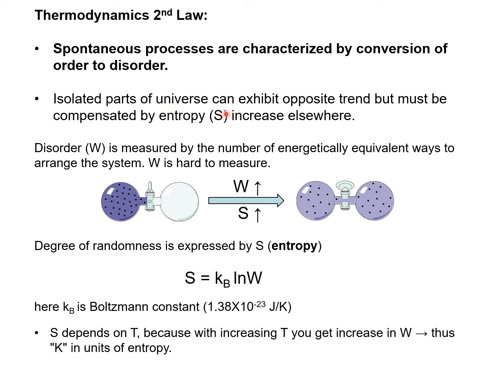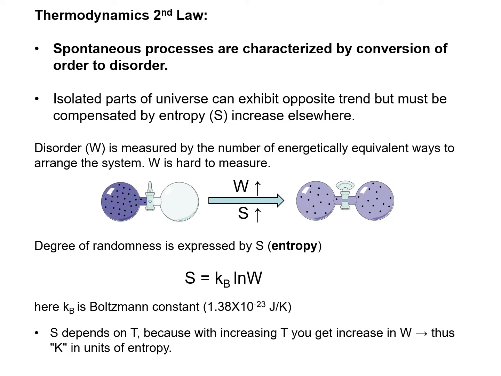And this entropy, or S, indicative of disorderedness, is another critical state function for thermodynamics. To explain better about this entropy, we need to talk about the disorder, which is indicated as W here and is measured by the number of energetically equivalent ways to arrange the system. And this W is really hard to measure.